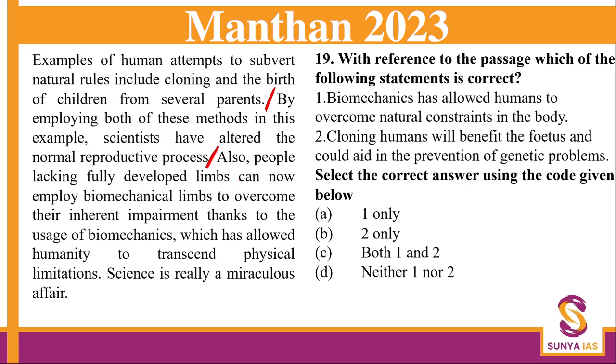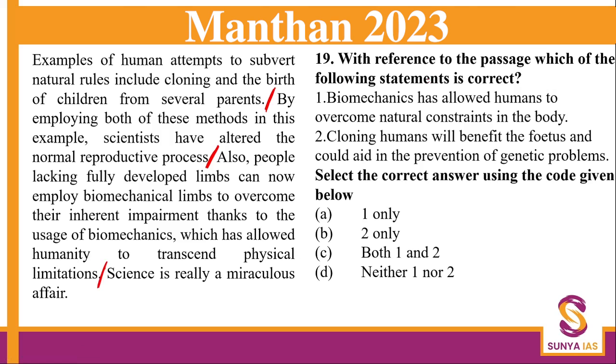Also, people lacking fully developed limbs can now employ biomechanical limbs to overcome the inherent impairment, thanks to the use of biomechanics, which has allowed humanity to transcend physical limitations. Science is really a miraculous affair.